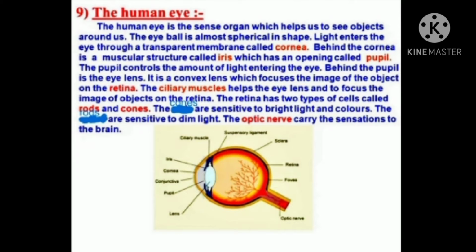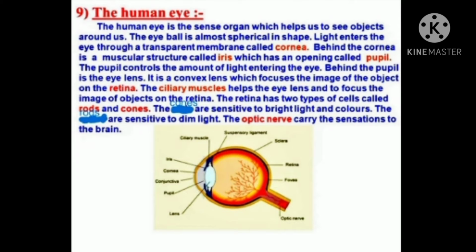Next is retina. It acts as a screen to obtain images of the object. It has two kinds of light sensitive cells, rod cells and second is cone cells.